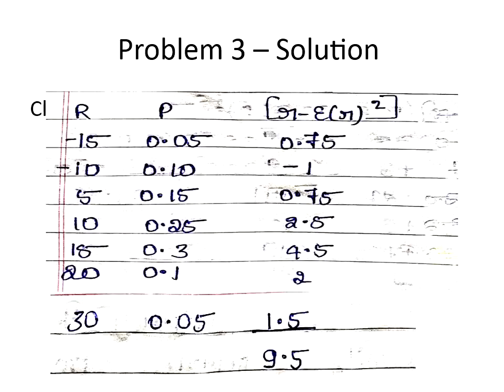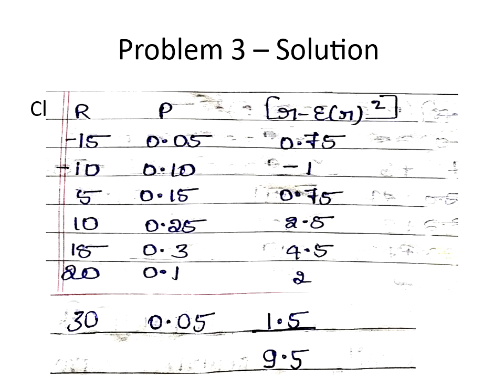Students, so sorry, understanding the third column, the heading is not R minus E of R whole square, it should be probability multiplied by R. I'll explain once again. I have just noted down whatever they have given, that is minus 15, minus 10, 5, 10, 15 and 20, and the probabilities 0.05, 0.20, 0.25, 0.30 and 0.10. Small mistake over there, the third column is not R minus E of R whole square, so we have to just multiply probability multiplied by R. That is 0.05 multiplied by minus 15, 0.20 multiplied by minus 10, 0.25 multiplied by 5, 0.3 multiplied by 10 and 0.1 multiplied by 20.